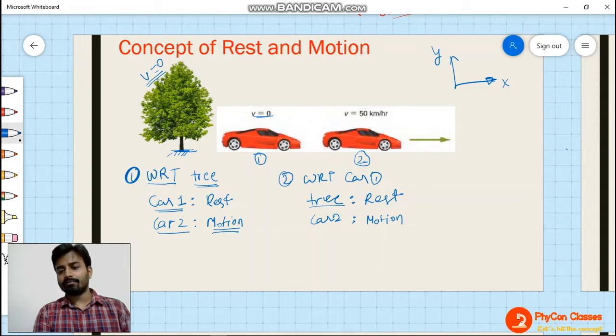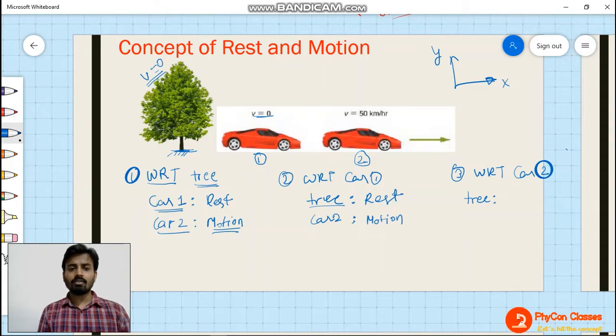Okay. Now, coming to the third point, that is with respect to car 2. With respect to car 2, will the tree have rest motion or movement? Tree is fixed on the ground, car is moving. So for the person sitting inside car number 2, is the tree moving or not?